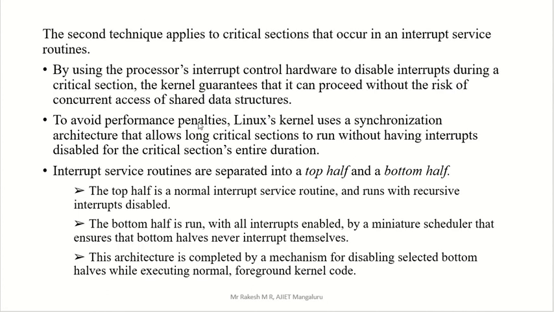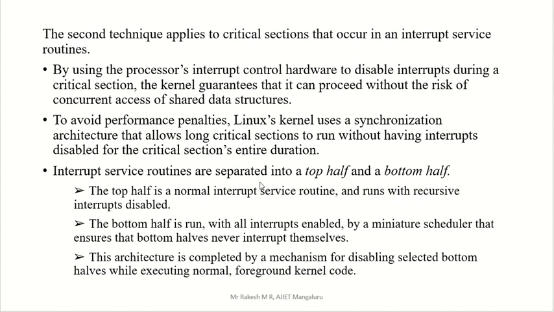To avoid performance penalties, the Linux kernel uses a synchronization architecture that allows a long critical section to run without having interrupts disabled for the critical section's entire duration. For the entire critical section duration, we would disable any interrupt, hardware or software, so that the critical section execution is completed and only then can another process enter that critical section.